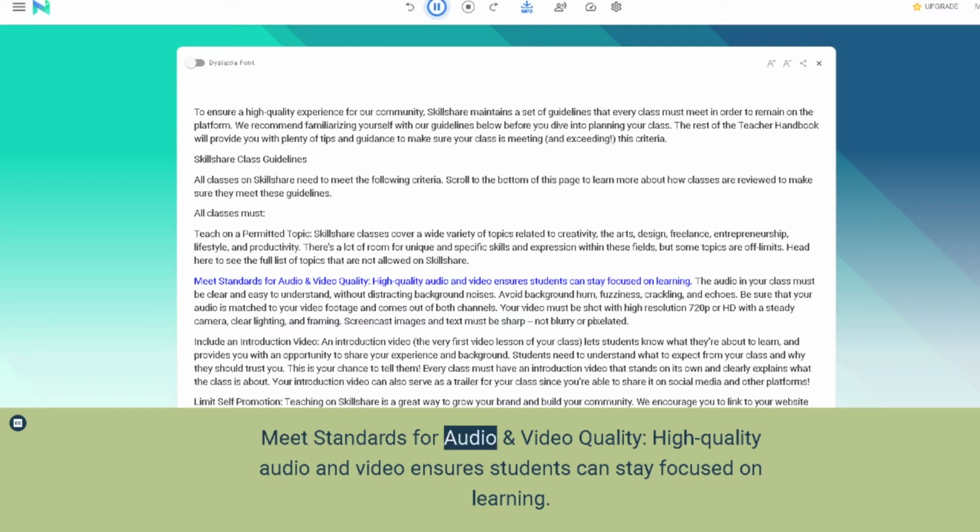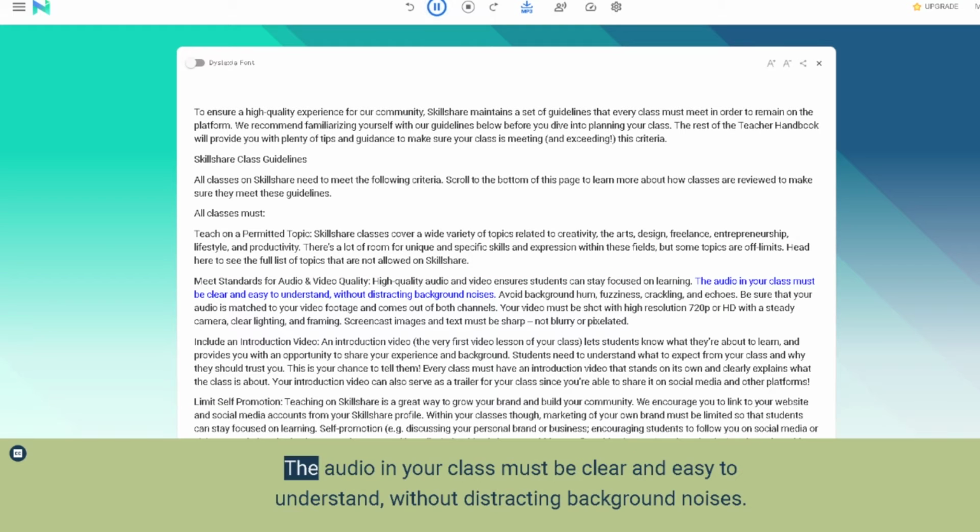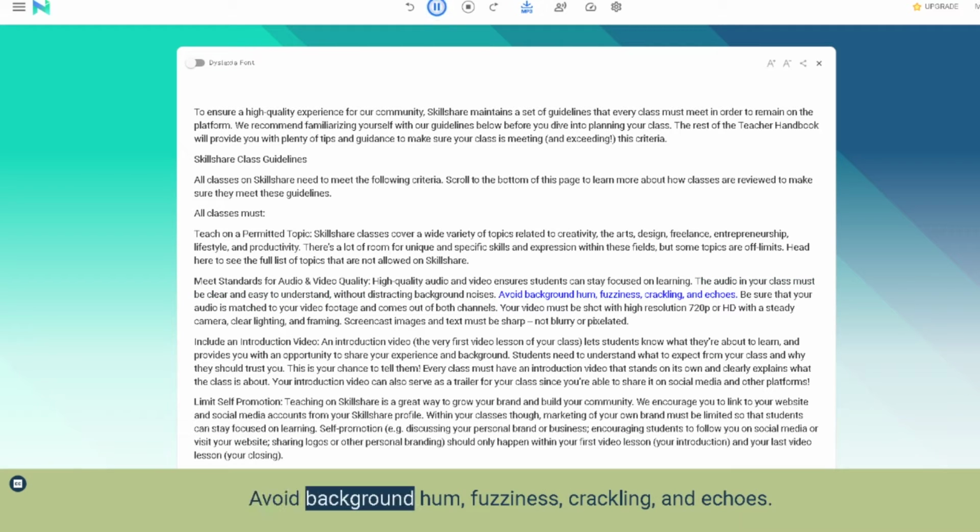Meet standards for audio and video quality. High-quality audio and video ensures students can stay focused on learning. The audio in your class must be clear and easy to understand, without distracting background noises. Avoid background hum, fuzziness, crackling, and echoes.